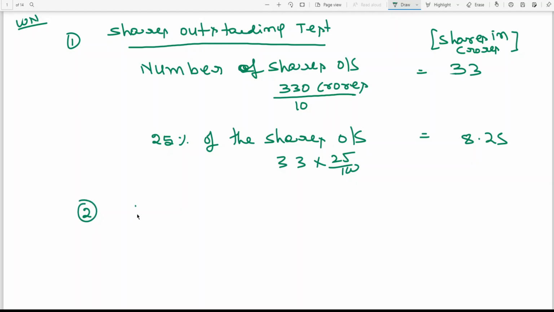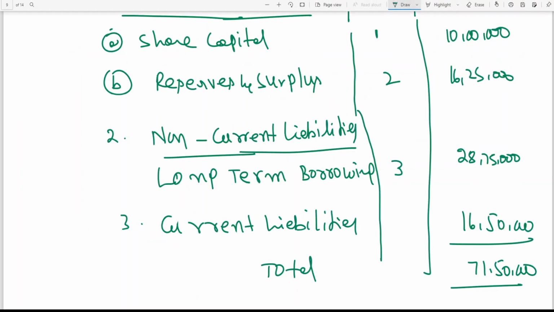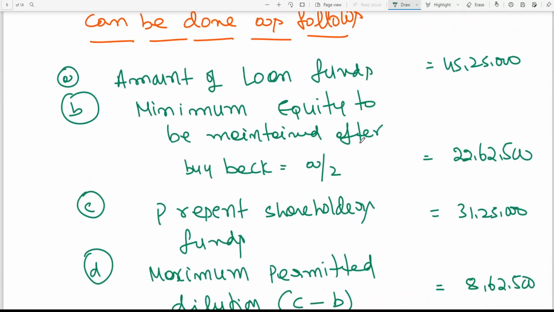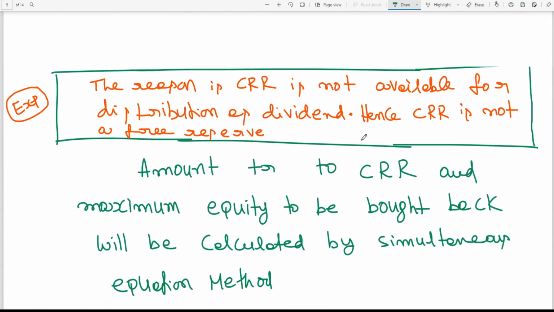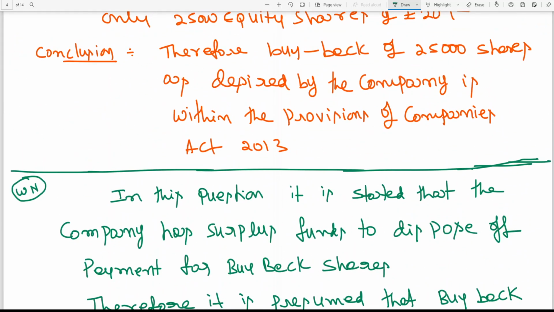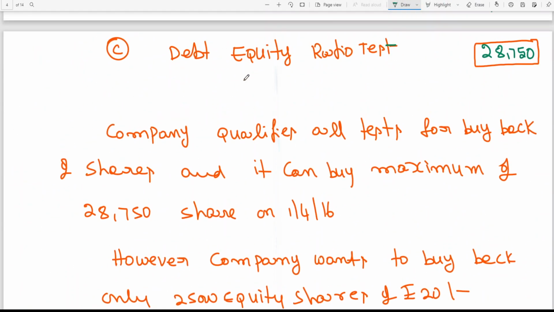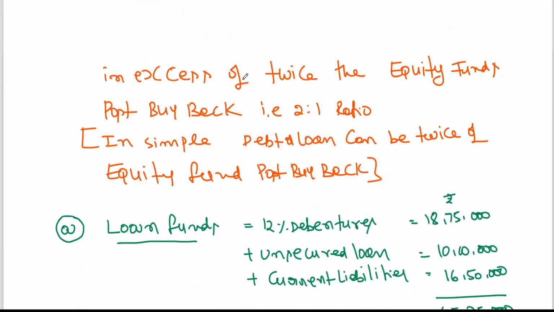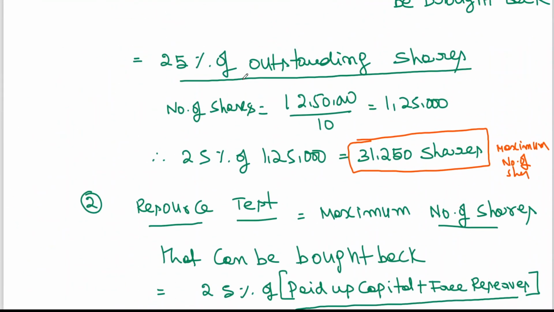Next, resource test. For the resource test, you recollect from last class the detailed information, just for a quick recap for anybody who is not thorough with that.